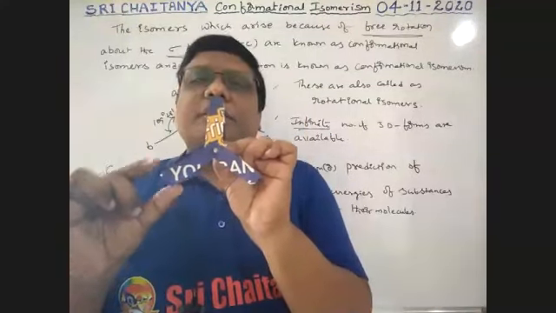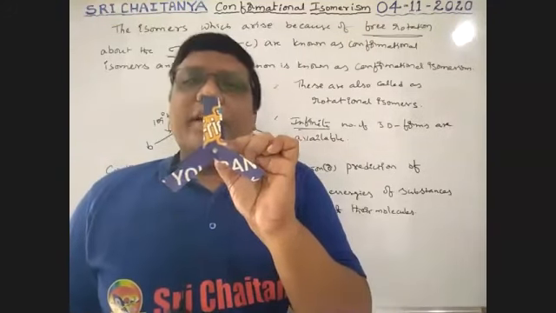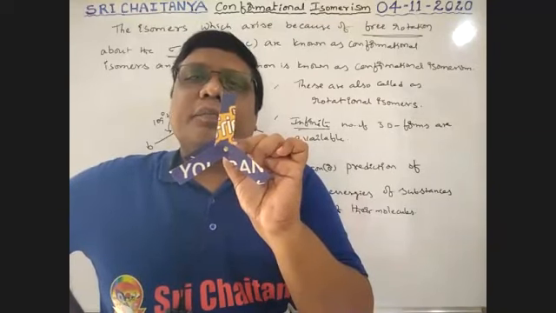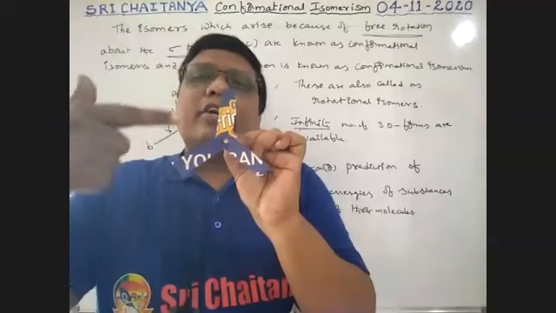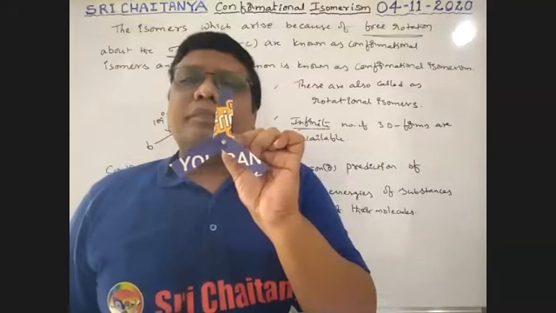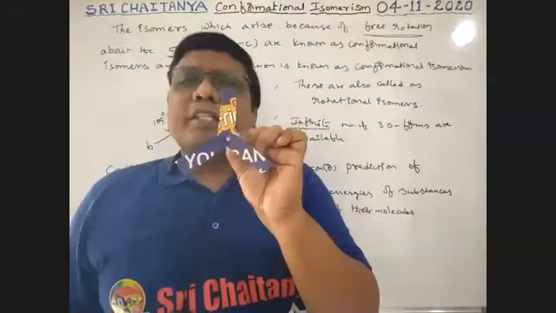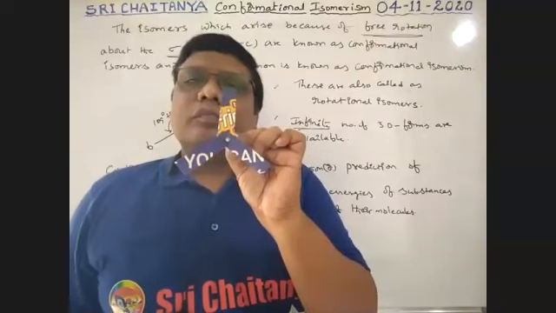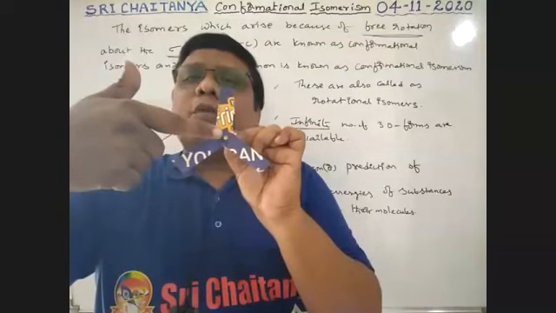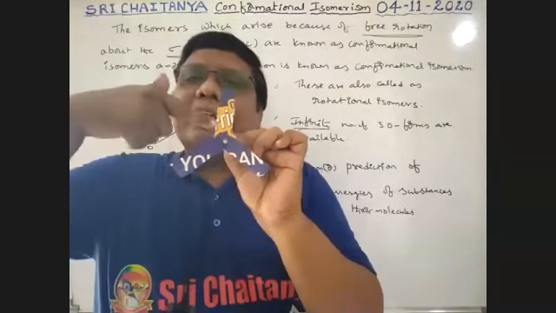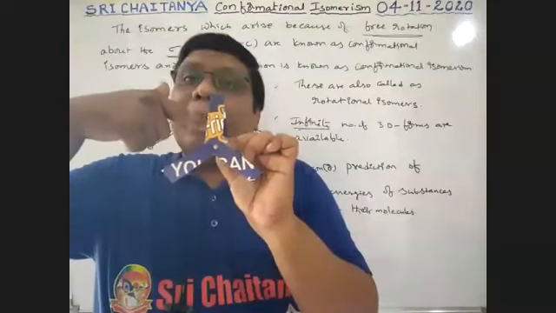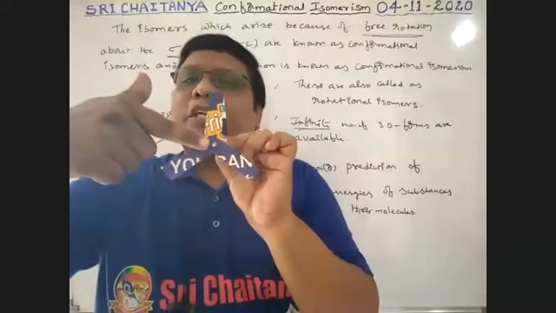From your side, boys, is the CH3 group possible to view or not? From your side, this is carbon, this is hydrogen, hydrogen, hydrogen. Is it possible to view that carbon with the 3 hydrogens? Please respond. Yes, but the backside carbon is not possible. Am I correct? The backside carbon is not possible, but the front carbon is possible.